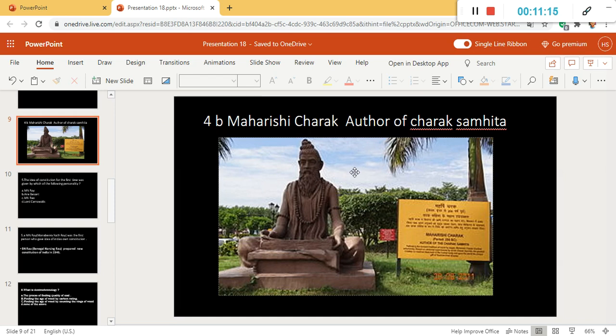There is a very good book on medicine written by Maharshi Charak, and the name of the book is Charak Samhita. Here you can see a statue of Maharshi Charak, and I think it is situated not in India, it is in an Australian University. I think a medical university.